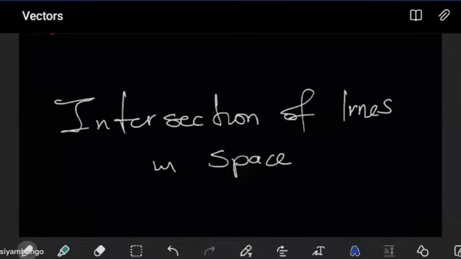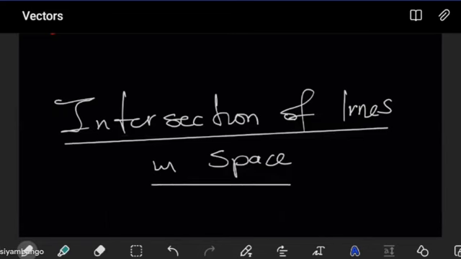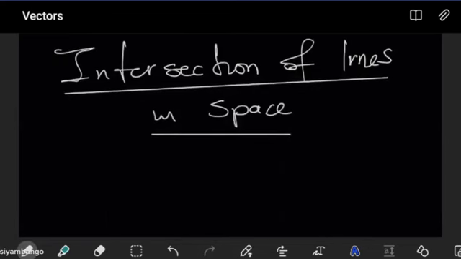Okay, now we want to look at the intersection of lines in space. How do lines intersect? And if they do intersect, how do we describe the intersection of a line? Well, there are a number of scenarios that you have to get.